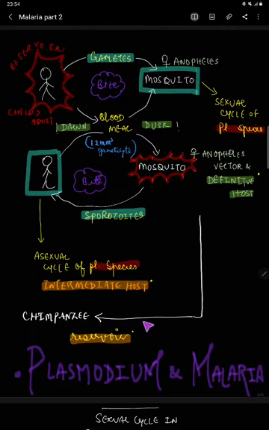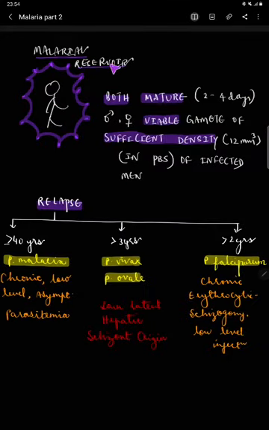It was thought that only human beings were the reservoir, but not so. Now, who is called a reservoir? If a human has both mature male and female viable gametes of sufficient density, 12 mm³, then he or she can be called a malarial reservoir, and the gametocyte can be seen in the peripheral blood smear of the infected human.